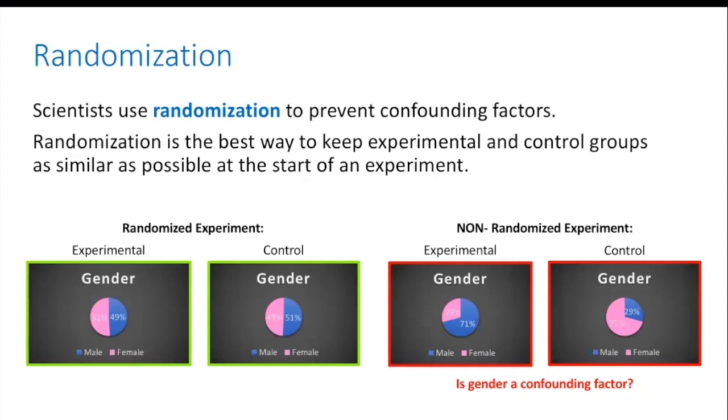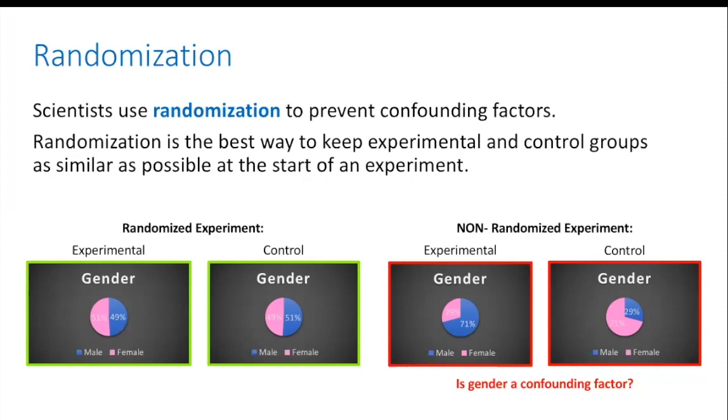Researchers also use something called randomization to prevent confounding factors, which are another type of bias. If you'd like to know more about confounding factors, please review Module 4 of this program. Randomization is the best way to keep experimental and control groups as similar as possible. Here we have two examples. On the left, a randomized experiment shown in green, where the groups have similar gender ratios.